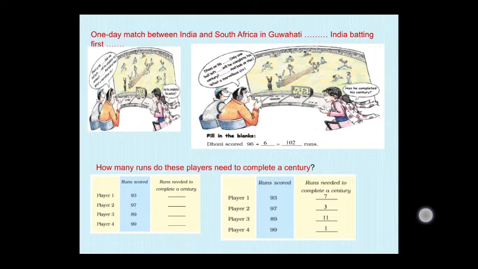One easy method is, the total number of runs for a century is 100 runs, right? 100 minus the runs scored. For example, 100 minus 93, you will get 7. So 7 runs he needs to complete. Like that also you can check the result. For example, the total is 100, and player 2 scored 97. So 100 minus 97 is 3. Like that also you can check the runs. Okay.